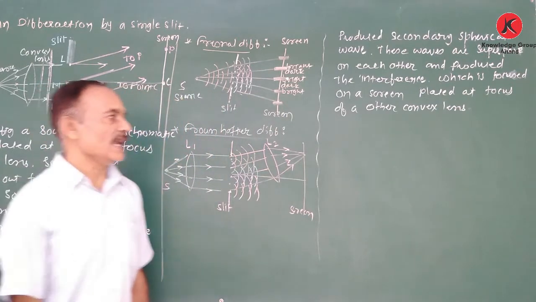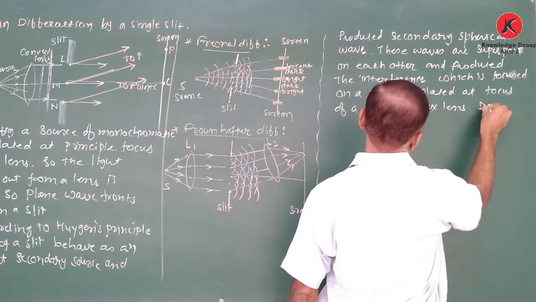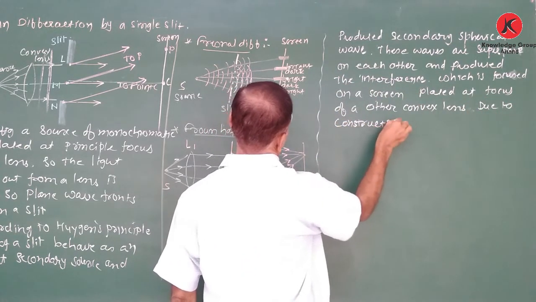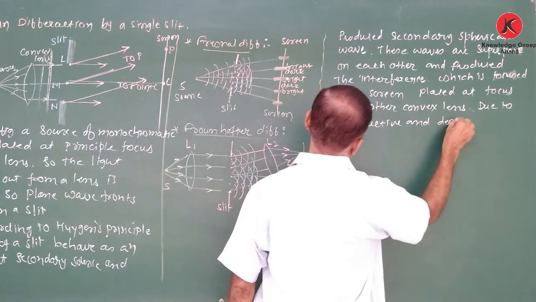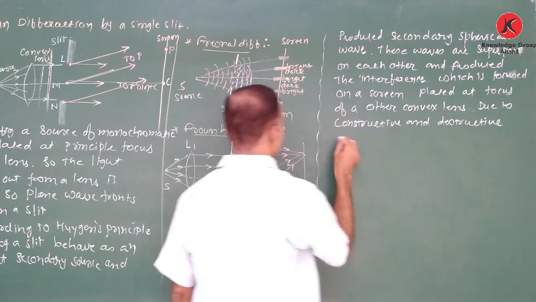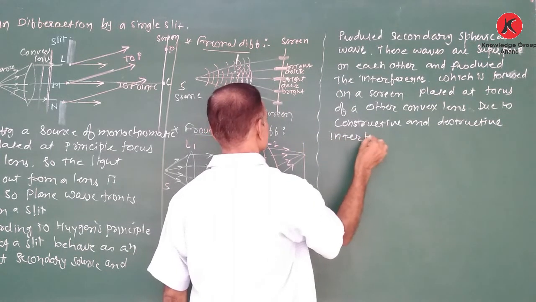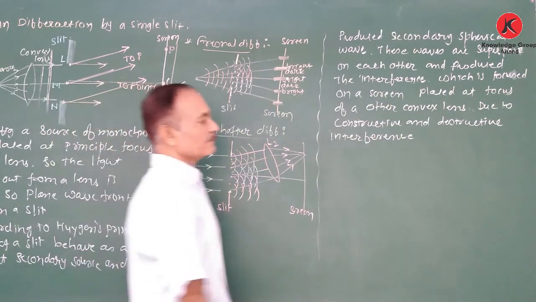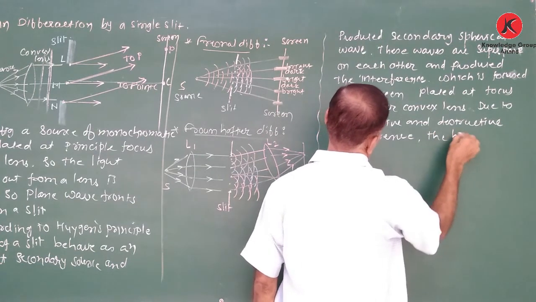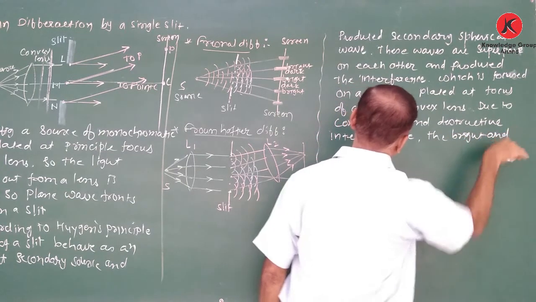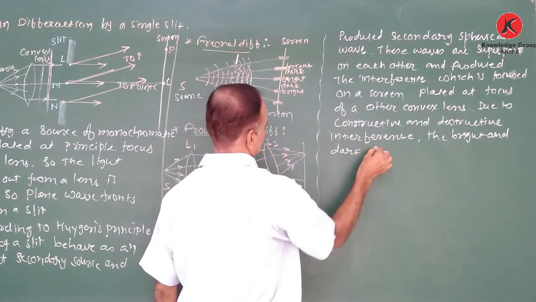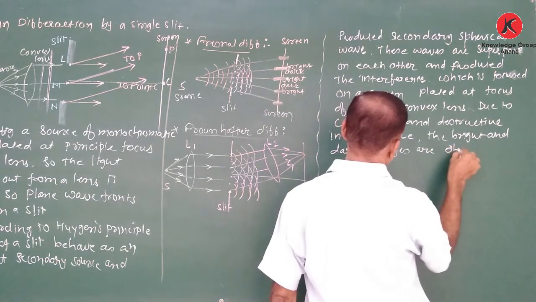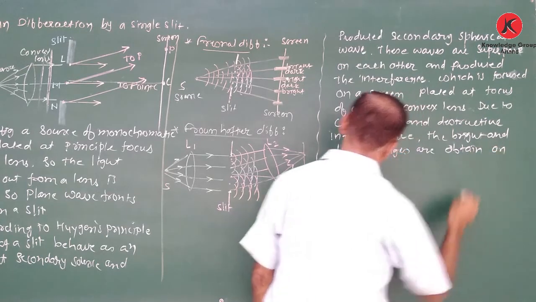Due to constructive and destructive interference, the bright and dark fringes are obtained on the screen.